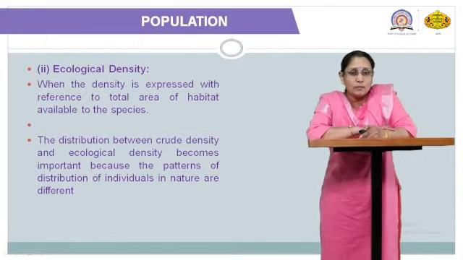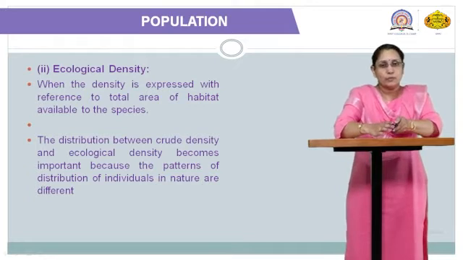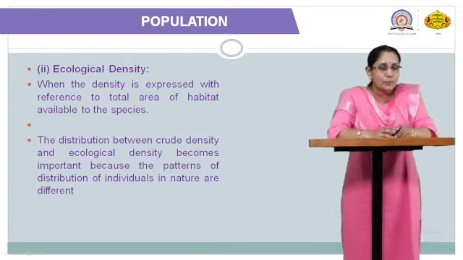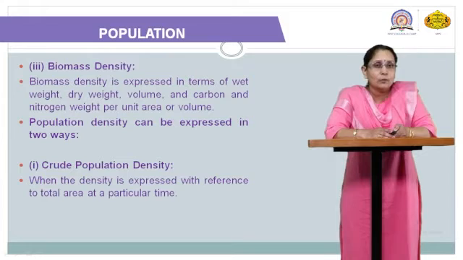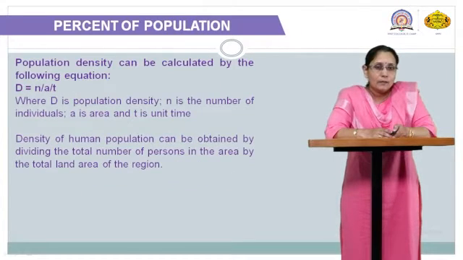Why is it so? Because the pattern of distribution of individuals in nature is different. Each and every species is distributed differently in a particular ecosystem. So according to the distribution, this ecological density and crude population density can be measured. Then, how is population density usually calculated or analyzed?